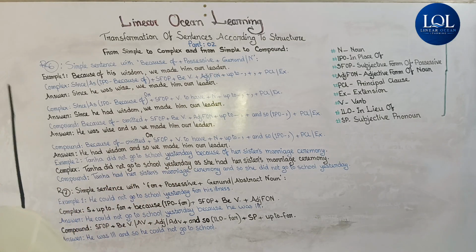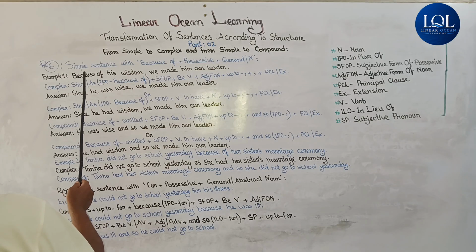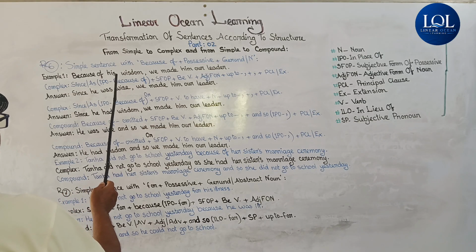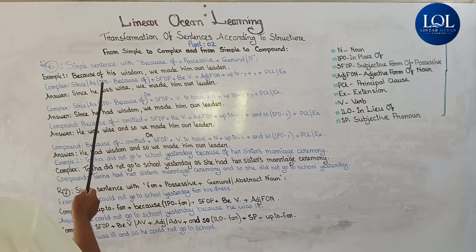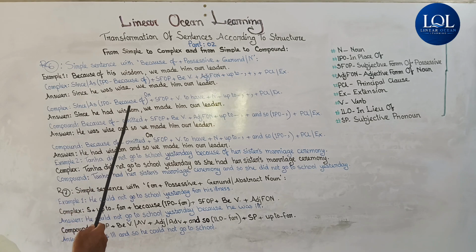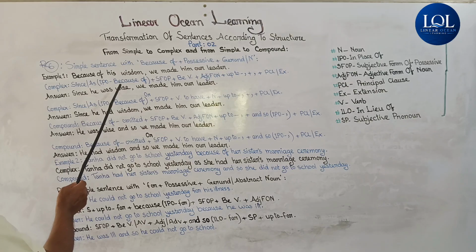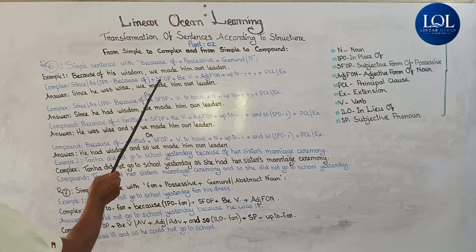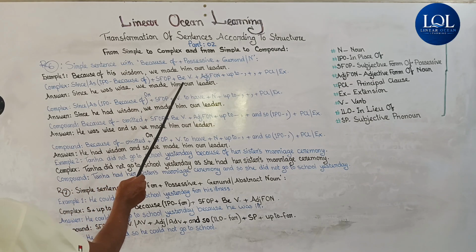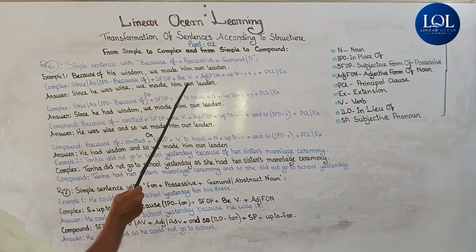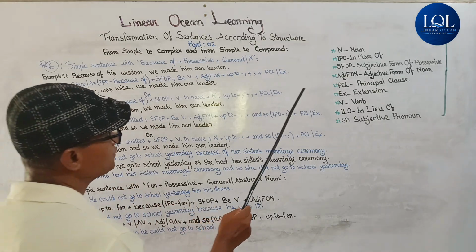If we want to transform this simple sentence into complex, we have to follow a structure. And the structure I have projected here contains some abbreviations and I should clarify them to you.